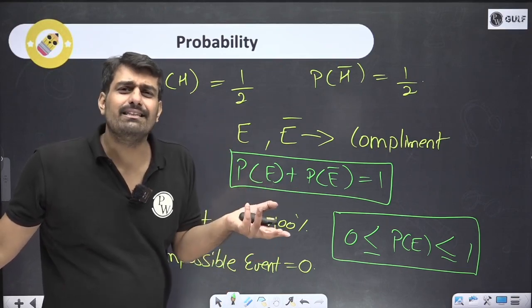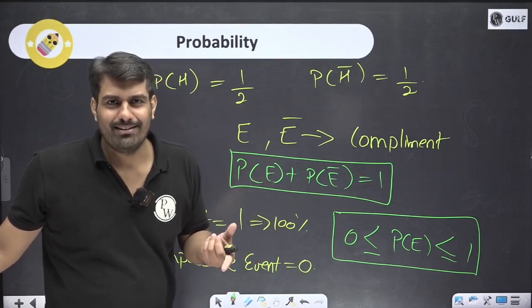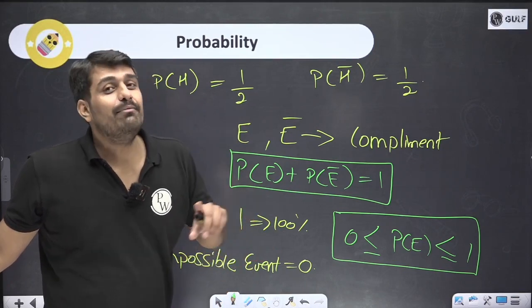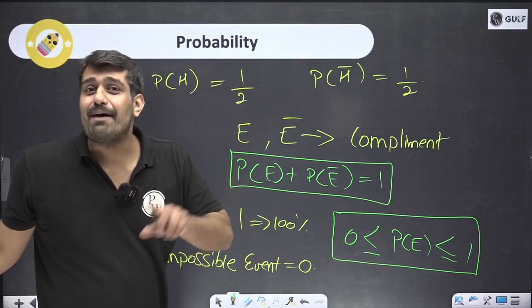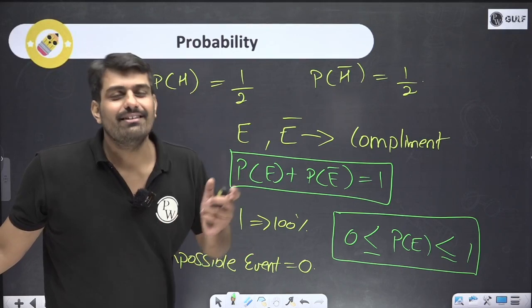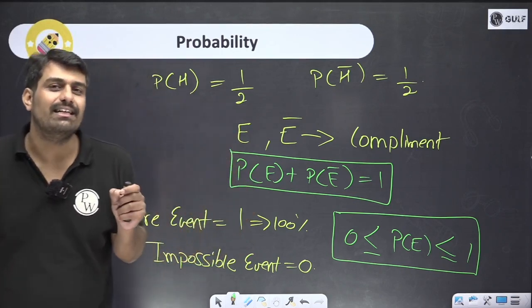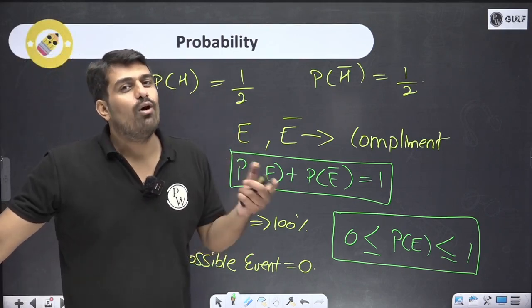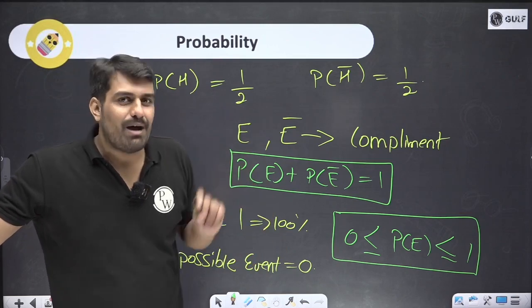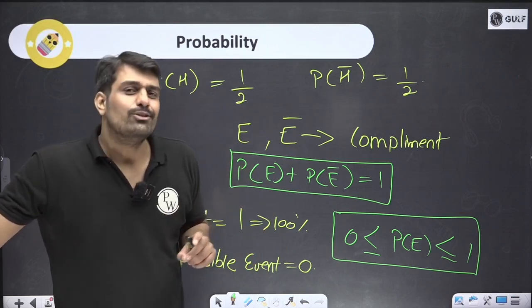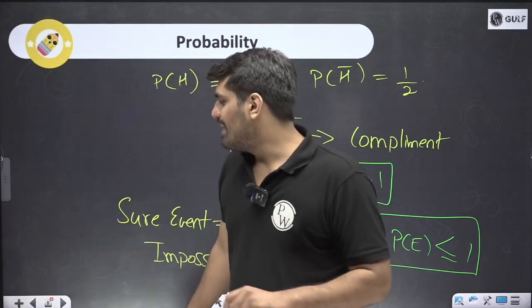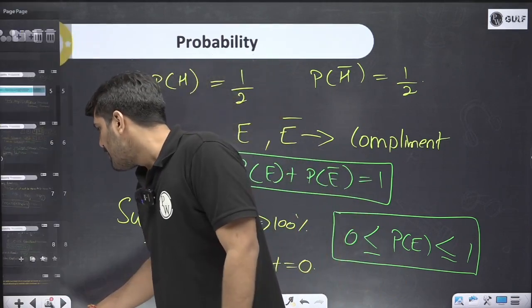So, multiple things. India will win the toss or not. India will win the match or not. Will it be raining tomorrow or not? Will the match happen or not? Everywhere there is a possibility. We are talking about certain events which might happen or not happen. So, we are interested in the probability of the event. Alright.